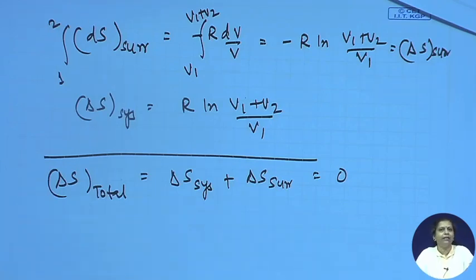So, by this example I tried to show a number of things. The first thing I tried to show was how to devise a reversible path and how to calculate the entropy change for any particular irreversible process. The second thing which I showed was that the entropy change is greater than 0 for a very well known irreversible process, and the entropy change is equal to 0 for a reversible process. But we had to remember in this process that the entropy change had to be calculated for both the system and the surroundings, because the feasibility that we had proposed in terms of entropy change was for an isolated system.